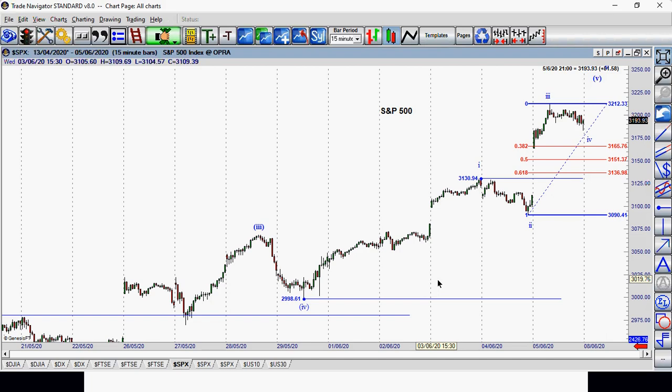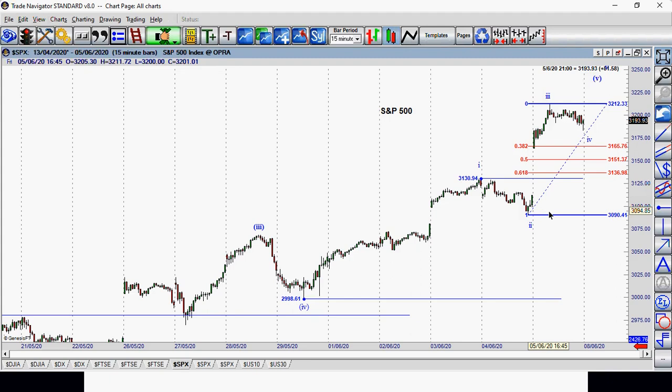If I add a 100-point stop loss, we get to 3,098. So it was possible to buy here because it went to 3,090. But the question is, if I'm going to have a stop loss of 100 points and I buy at 30.98, which is just above, is there enough upside of 200 points?